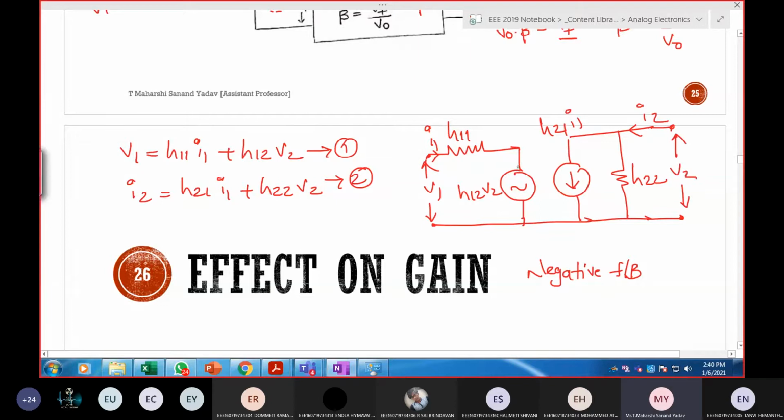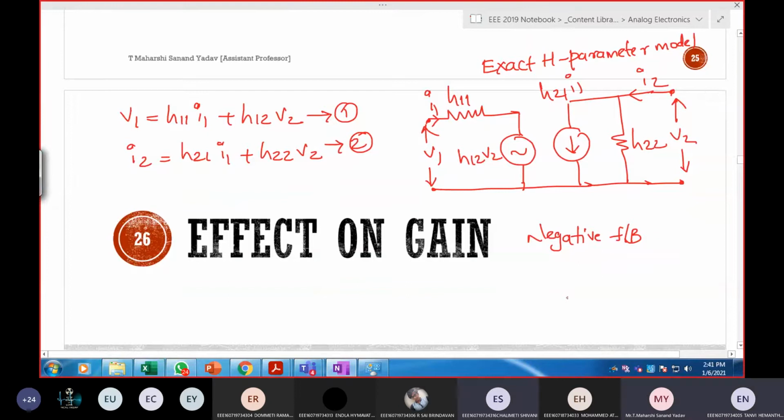Is this the exact hybrid parameter model, or is it the approximate model? Exact. This is the exact H parameter model. Suppose I want to convert this into the approximate form. Then short circuit. Which one should I short circuit? The voltage H12 V2; this path will become a short circuit.